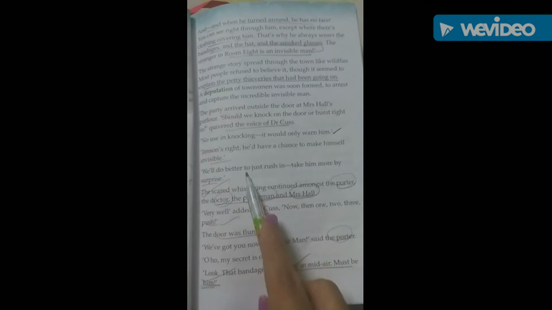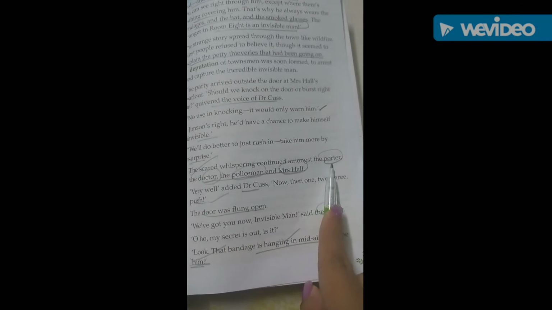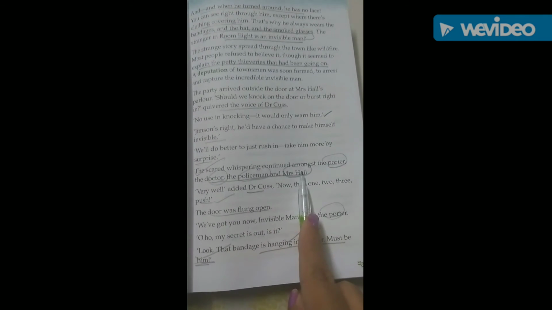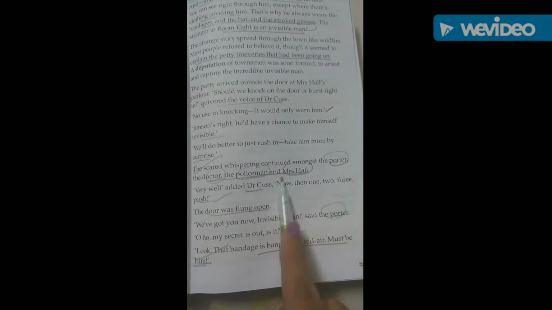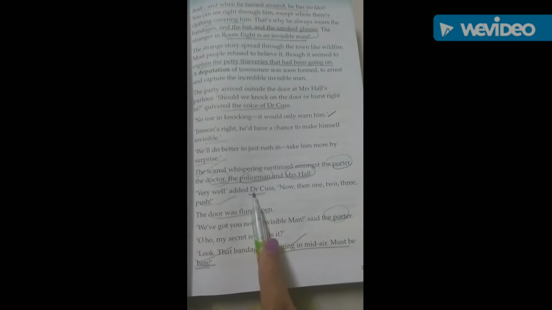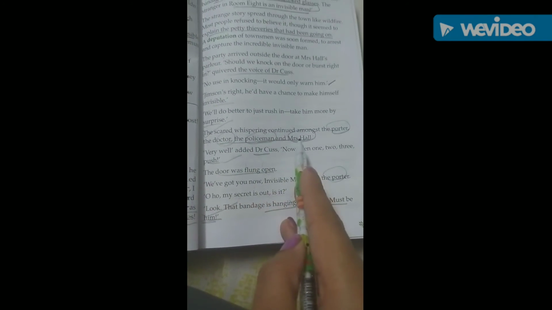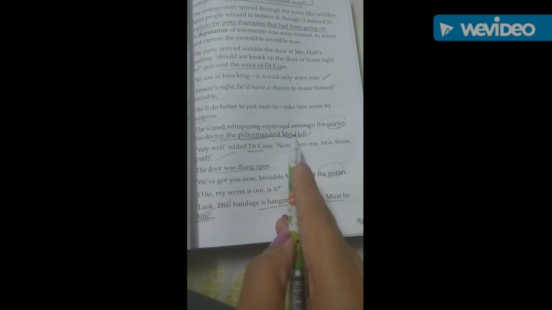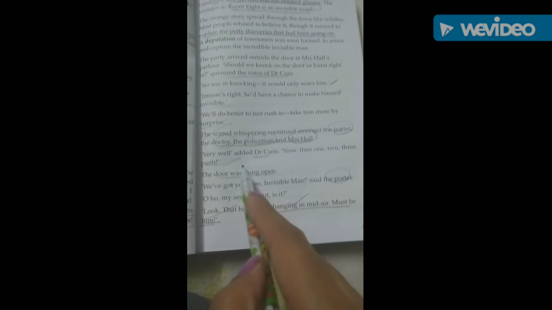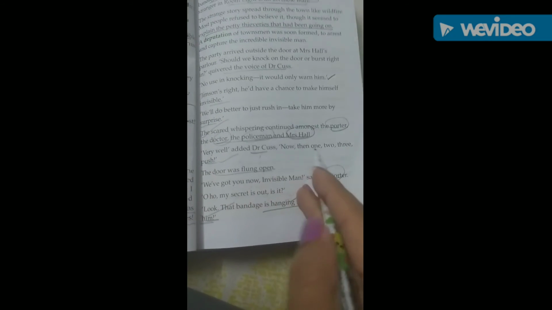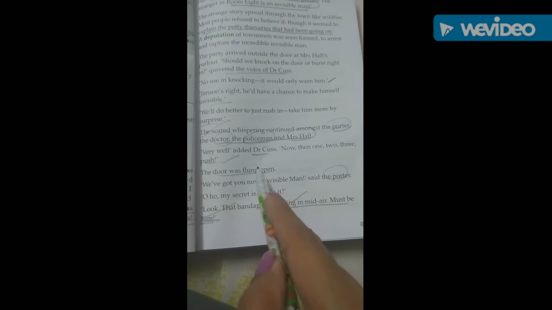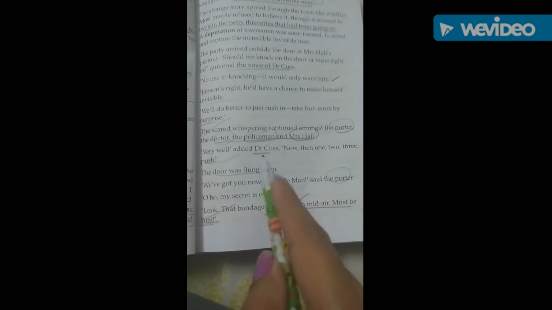Now a lot of thieveries, a lot of robbery was going on in the town called Epping. Now what happened? There were few people like Potter, doctor, policeman and Mrs. Hall decided to do something for it. What they did, they thought that invisible man was responsible for the thievery. They decided that they are going to do something. So they decided they will be going to room number 8 where this invisible man was staying. So they went there.